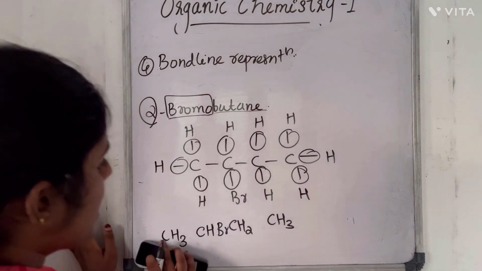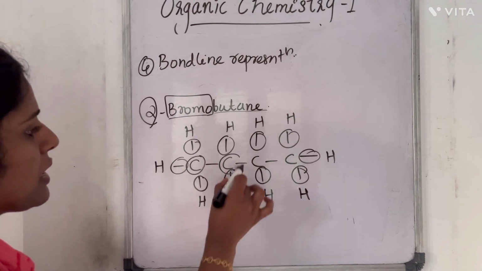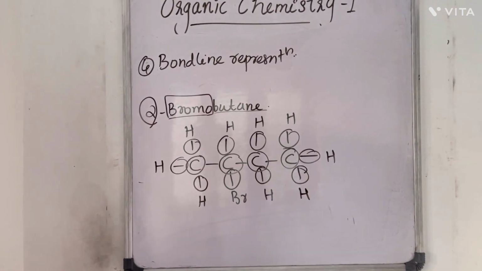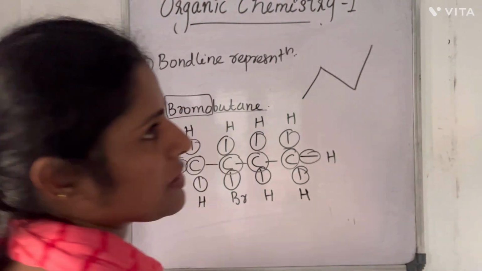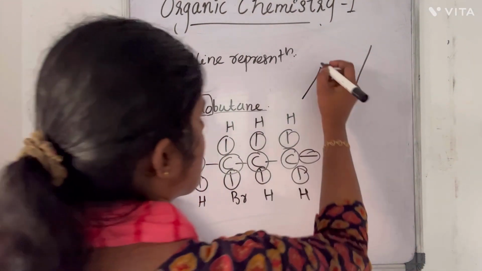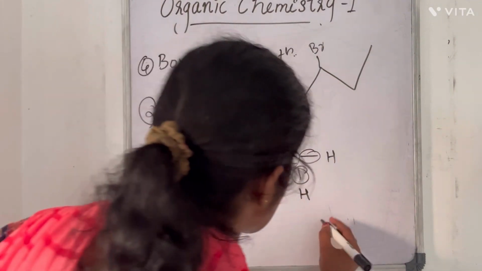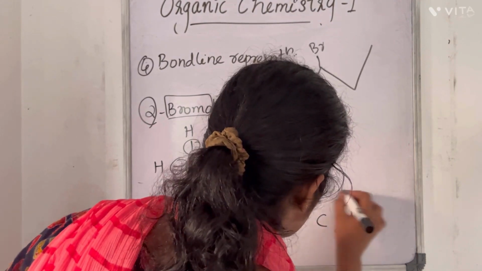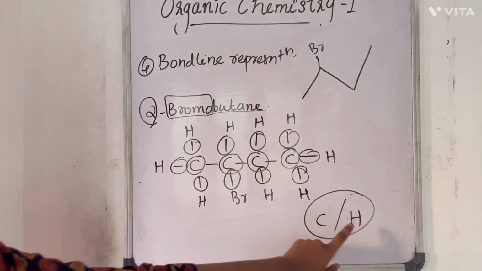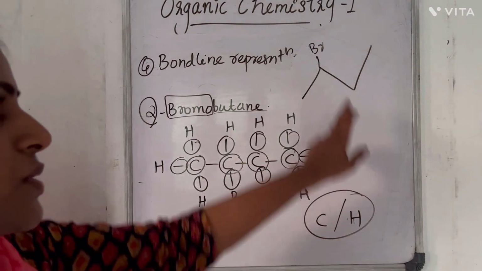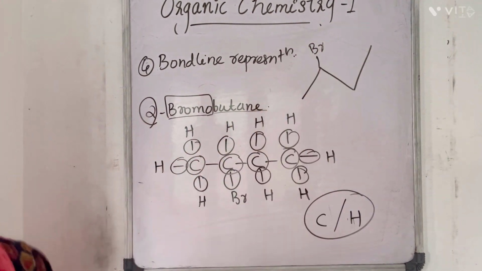Now, in the bond line representation, we have to count the number of carbon atoms and then we have to draw zigzag lines. So 1, 2, 3, 4 carbons. On the second carbon, it is having a bromine. If any atoms other than carbon or hydrogen are present in an organic compound, it will be a heteroatom. So here it is bromine. So it is a heteroatom, so we have to specify it in the bond line representation.